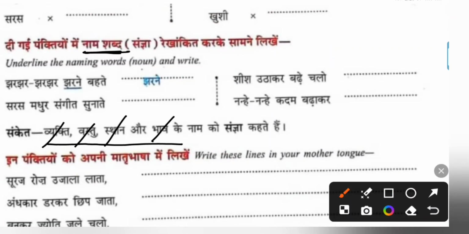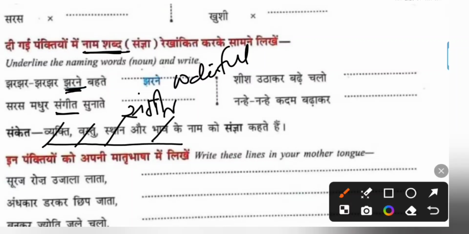Jharjhar, jharne behte. So jharjhar is a sound that is produced by the waterfall. Jharna is waterfall, so waterfall is the noun here. Saras, madhur, sangeet sunate. So melody, joyful melody song. So sangeet is the noun here, song. Sheesh utha kar bade chalo, head held high, you have to keep moving forward. So sheesh is the noun here, head.